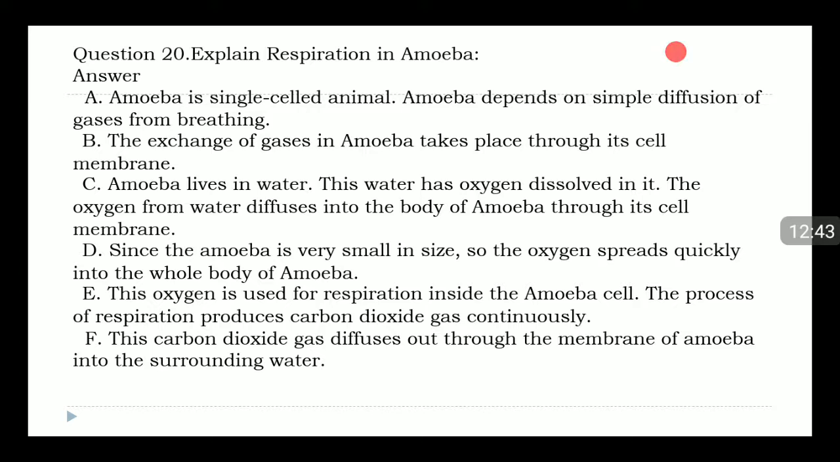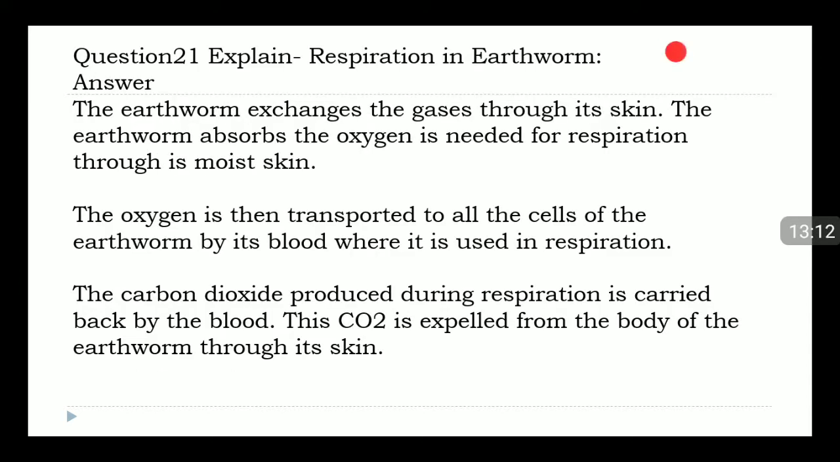D. Since the amoeba is very small in size, the oxygen spreads quickly into the whole body of amoeba. E. Thus oxygen is used for respiration inside the amoeba cell. The process of respiration produces carbon dioxide gas continuously. F. Thus carbon dioxide gas diffuses out through the membrane of amoeba into the surrounding water.